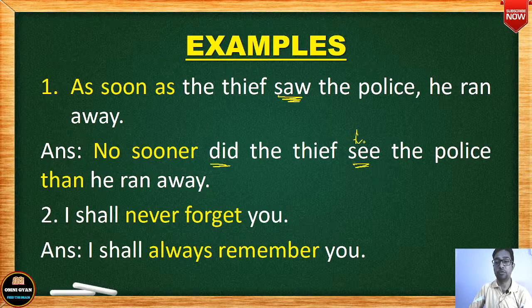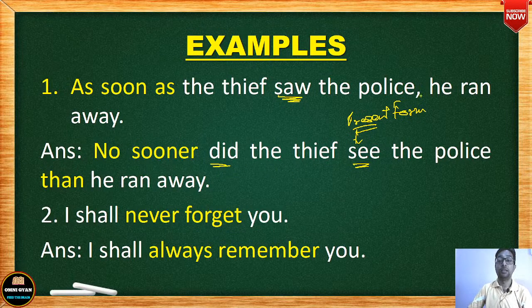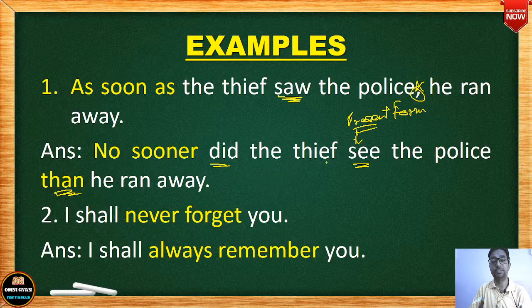ये next आपका जो verb आएगा वो आप present tense में ही रखेंगे. Tense नहीं, I'm sorry. ये आप present form में रखेंगे. You will keep in the present form. First form. So no sooner did the thief see the police, then you delete the comma, and in place of the comma you are putting than. Okay, so no sooner did the thief see the police than he ran away. Okay, than he ran away, and then a full stop.